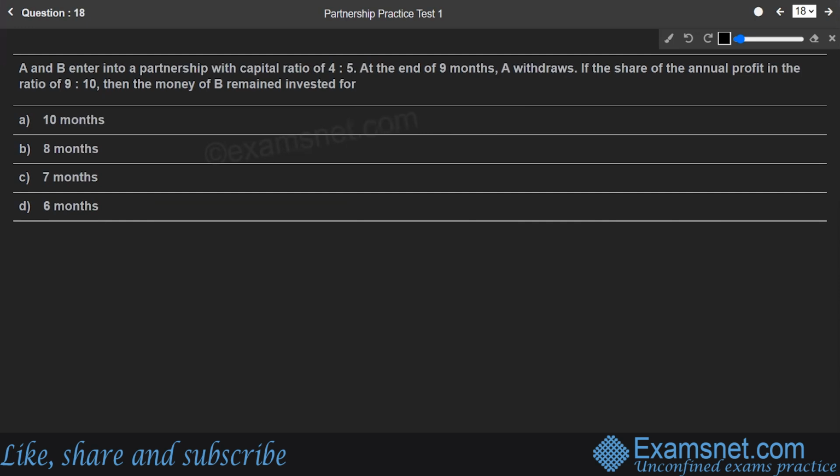Next, A and B enter into a partnership with capital in the ratio 4 is to 5. At the end of 9 months, A withdraws. The share of profit in the ratio is 9 is to 10. So the profit share between A and B is given as 9 is to 10, and their investment ratio is also given as 4 is to 5. What else has been given? The time factor needs to be calculated. So let us start the question.